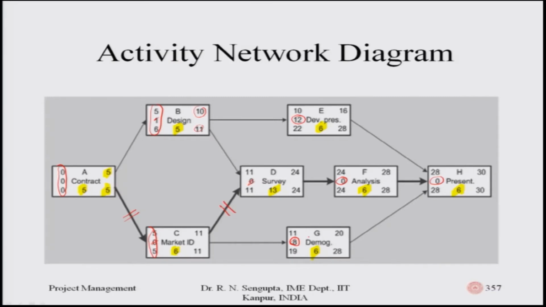Then I will go from D to F, and then complete the overall project from F to H. The jobs which I am going to circle now are not along the critical path. So, B is not there, E is not there and G is not there.